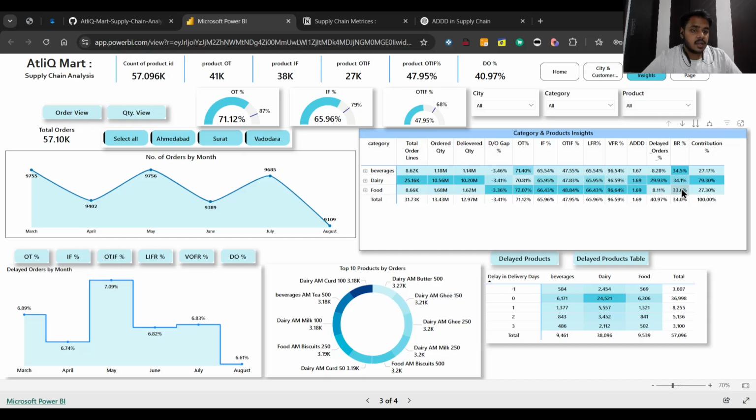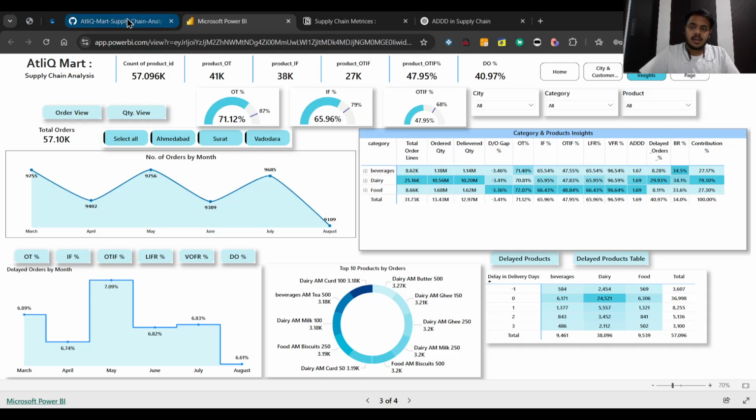If you see, dairy has the highest delayed orders, at 29%. So it significantly shows how many inventory issues the dairy category is having, right? If they're able to improve this category, they can increase the contribution to more than 80%, right? Now, if you see the BR percentage, beverage has the highest back order rate, at 34.5%.